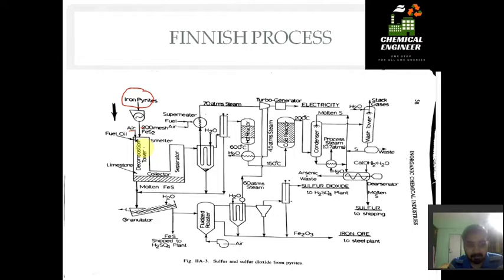This is a 2-dimensional image, so you may not see it clearly, but this is a circular furnace. So a circular furnace having a diameter of 5.5 meter and height of 10 meters. This is a typical dimension of this furnace. This furnace constitutes 3 parts. First part is the decomposition part, at higher temperature, due to the air and fuel oil.